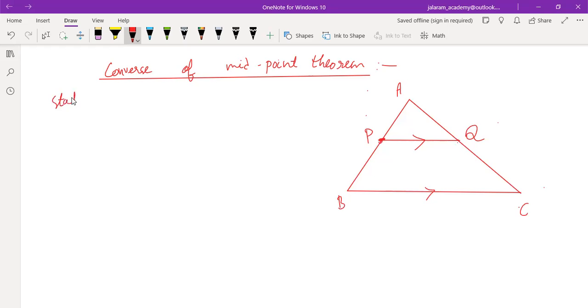So what is the statement? A line passing through the midpoint of any one side of a triangle parallel to the other side will also bisect the third side. Is that clear to you?